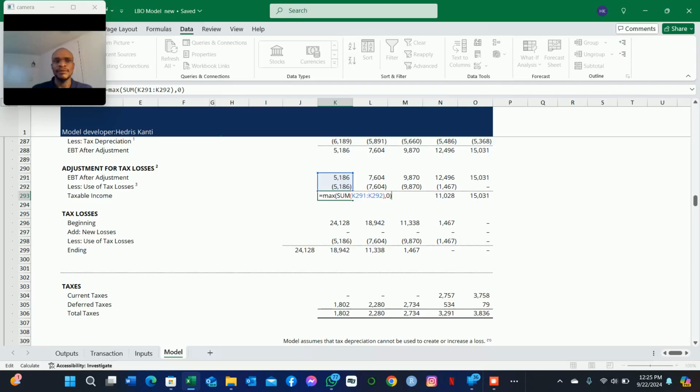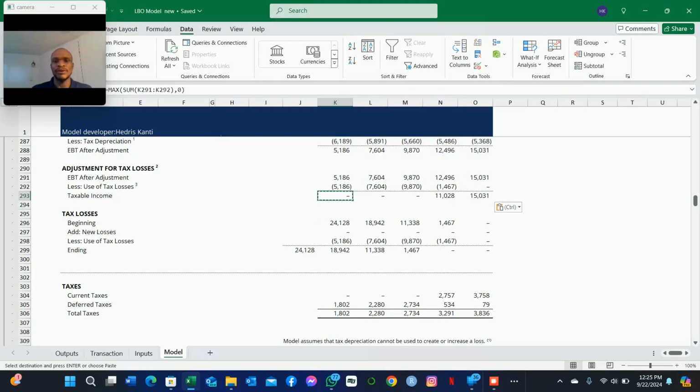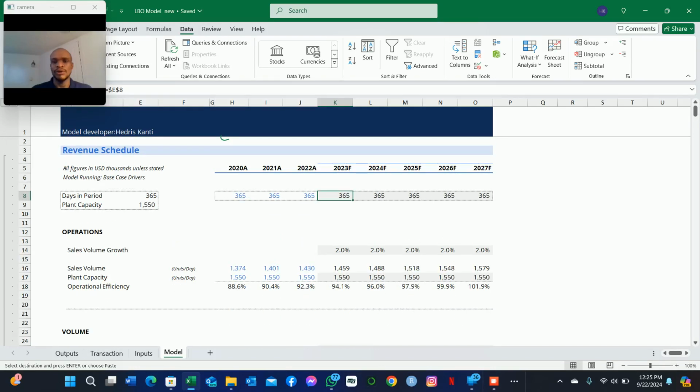In this case, we will just set it to be 0. So that's exactly what we are doing here to make our model more dynamic. It doesn't impact operations, but if ever things flip around in the model, then we will see that kicking in.